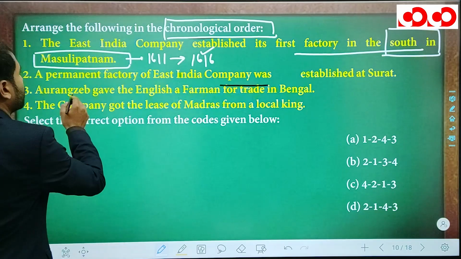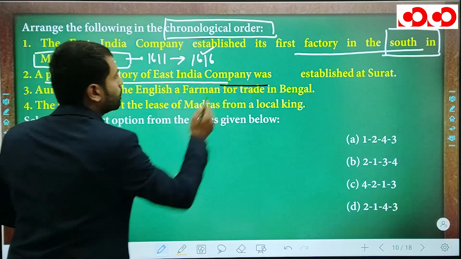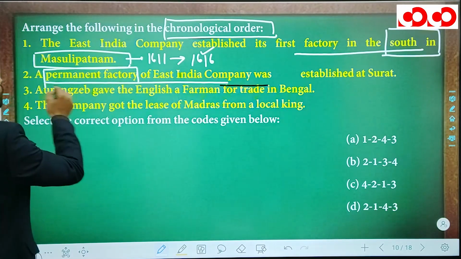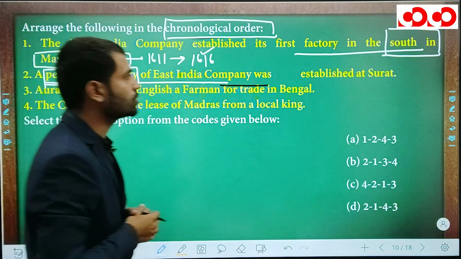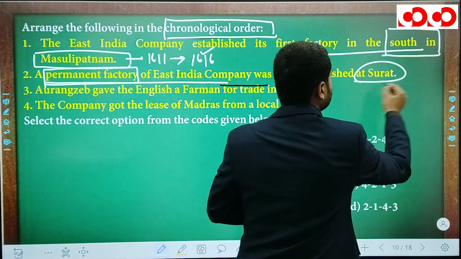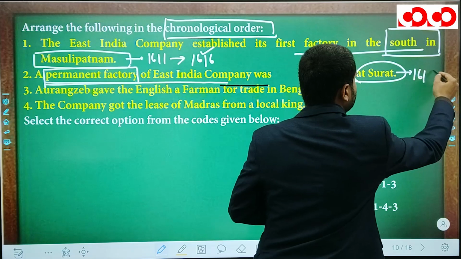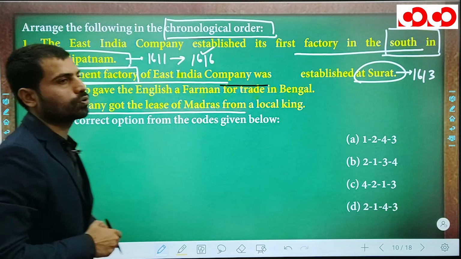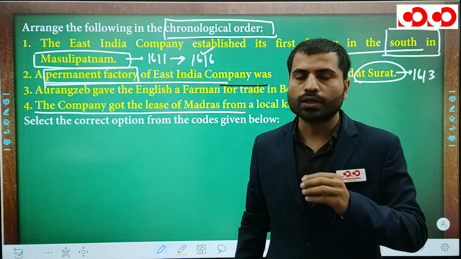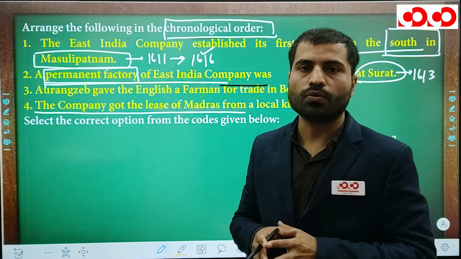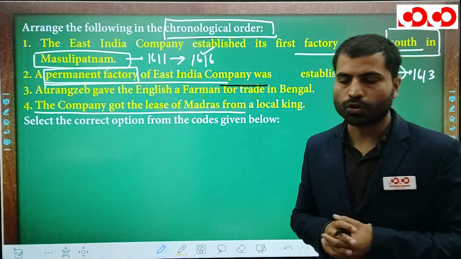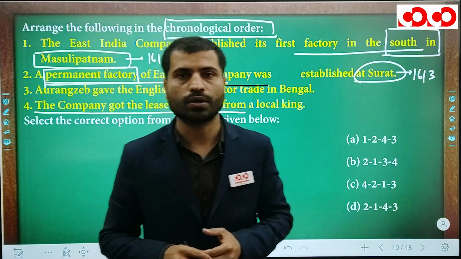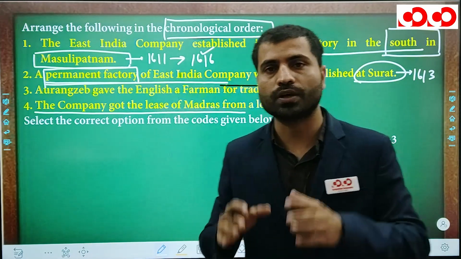The next statement is about a permanent factory of the East India Company. Again, they have specified the first permanent factory of the English East India Company in India. This factory was established at Surat, in 1630. Next, we read: the company got the lease of Madras from a local king. Now we are talking about Madras. Actually, conditions in South India were more favorable to the English, because in South India the English did not have to face a more stable Indian government. So in South India the condition was very favorable.